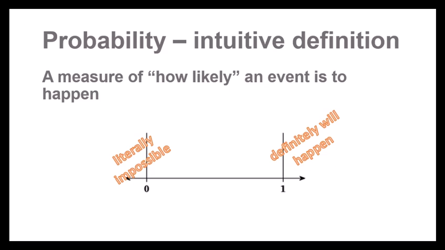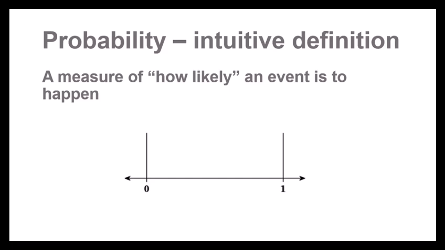Or flipping a coin and getting both heads and tails. We could get heads or we could get tails, but it's impossible to get both at the same time. An example of an event with probability 1 would be rolling a standard die and getting a number between 1 and 6. Those are the only possible outcomes, so you're guaranteed to get some number between 1 and 6.